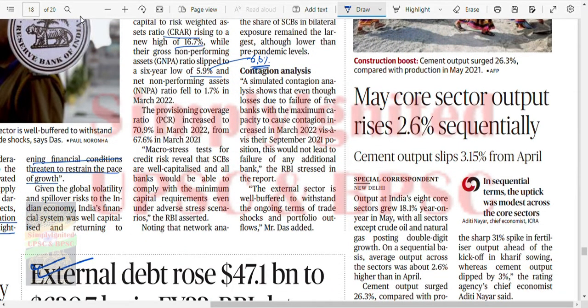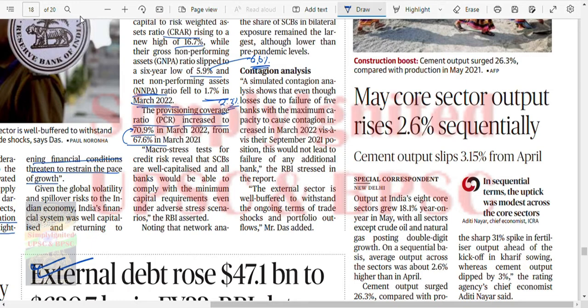Non-performing asset ratio fell to 1.7, and the net non-performing ratio fell to 1.7 from 2.3. The provisioning coverage ratio, PCR, increased from 67 to 70.9%. Okay, so provisioning coverage ratio.